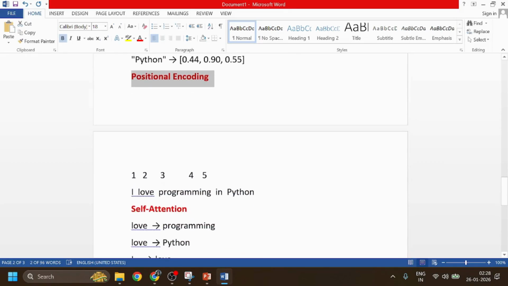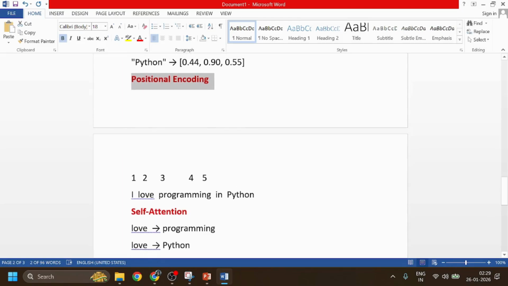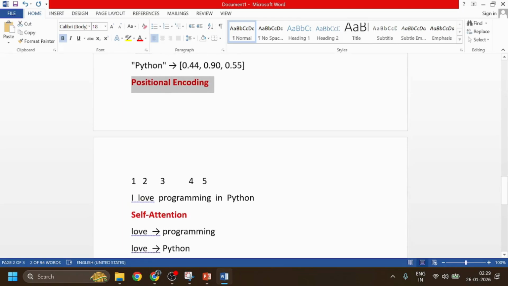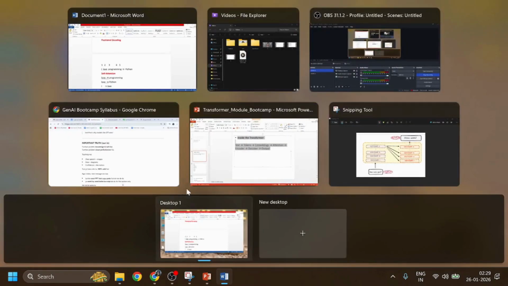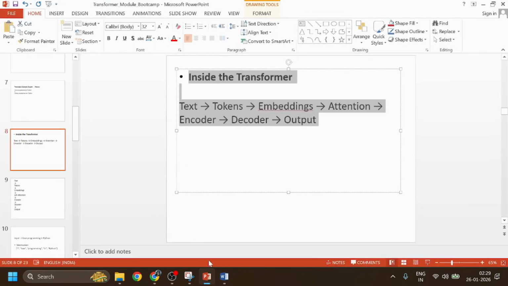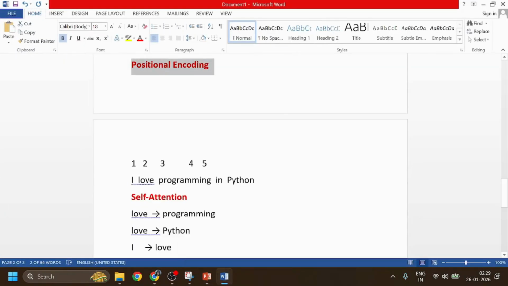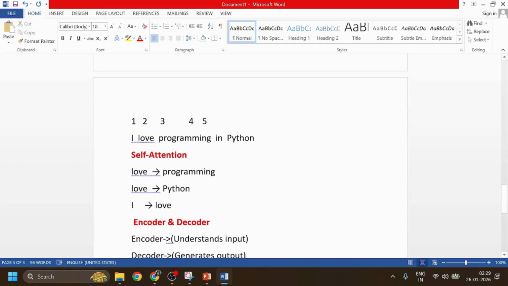Okay, so what does it mean? Transformer reads all the words at the same time, so they need help understanding the word order.